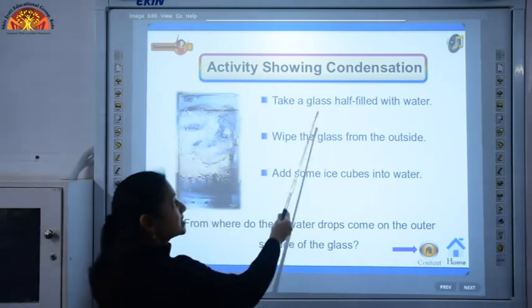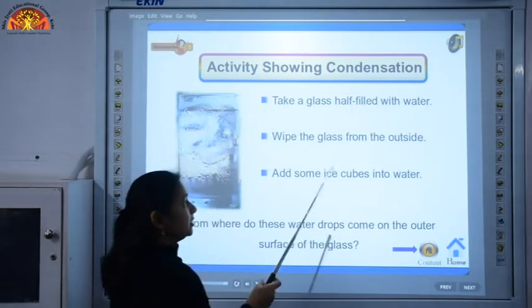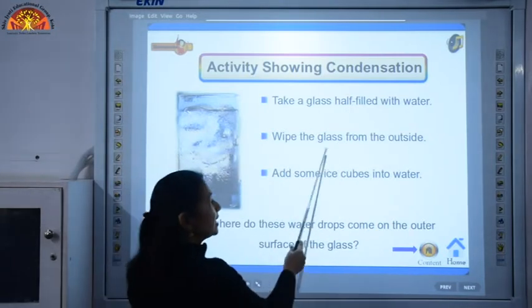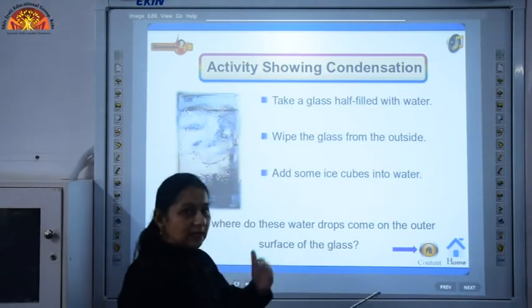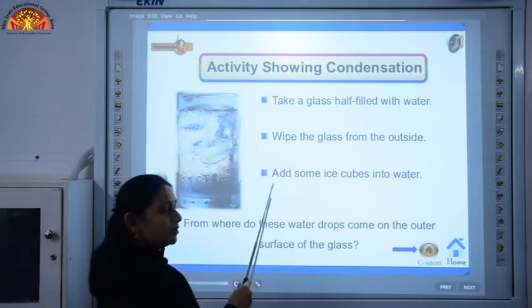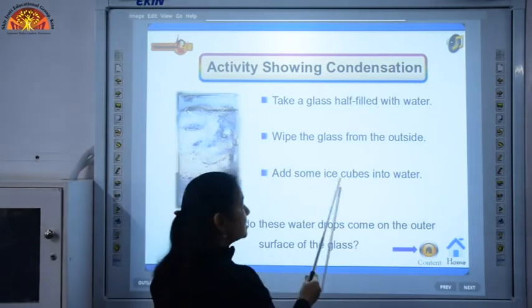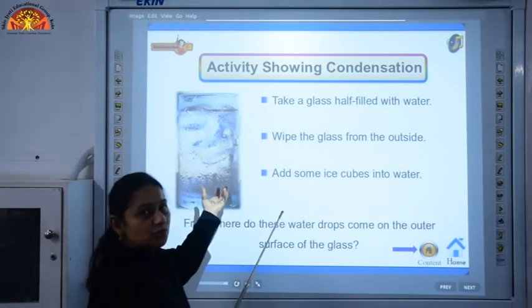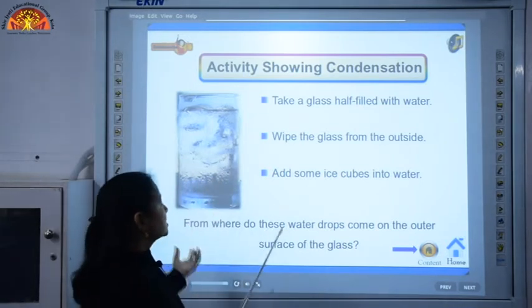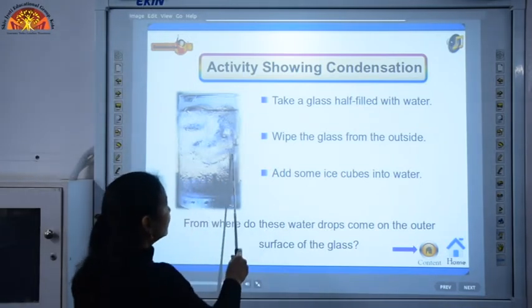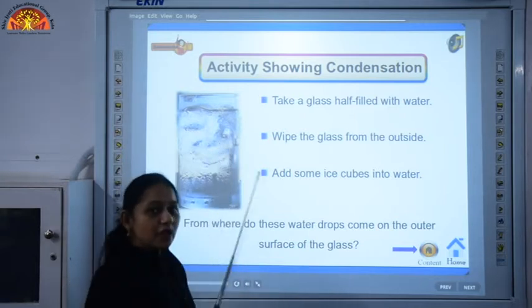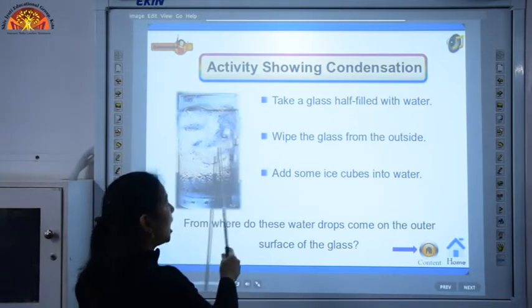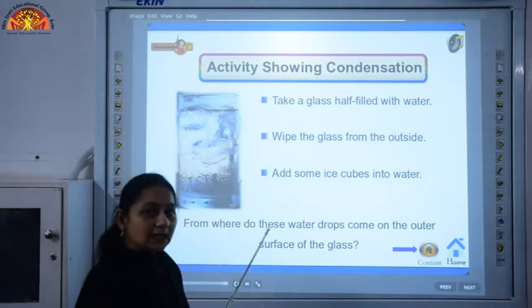You can take a glass half filled with water and we need to wipe the glass from the outside clearly. And now what we are going to do is add some ice cubes into water. When we add some ice cubes to the water, what happens? What will you notice? You will notice that some water droplets are collected on the outer surface of the glass.